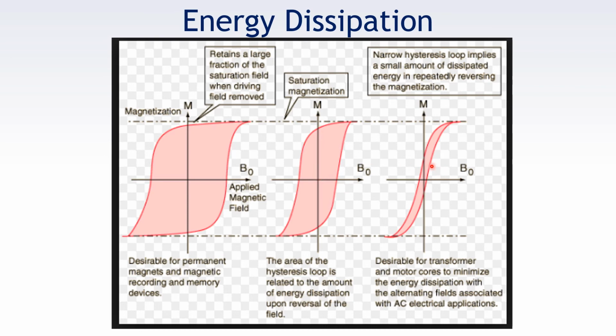And the last one is used for transformer, generator and motor cores to minimize the hysteresis loss, because there we don't want any memory storage. We want to reduce the losses so that efficiency will increase, so soft magnetic materials are used here. All this hysteresis loop exists because of rapid reversing of the magnetization.